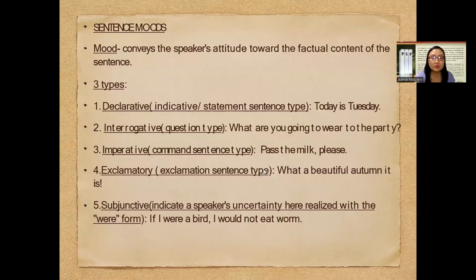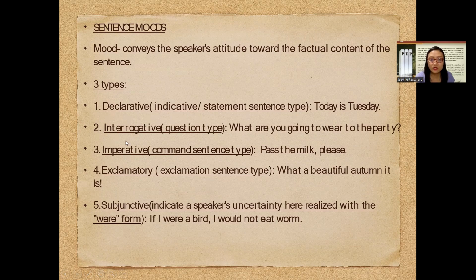In continuing with what we left last time, sentence mood conveys the speaker's attitude toward the factual content of the sentence. We have 5 types: declarative, interrogative, imperative, exclamatory, and subjunctive. Mood also refers to different types of sentences. The first one is the indicative mood, also known as declarative. It states something that is factual, and you would notice that it ends with a period, which is also the characteristic of a declarative sentence.